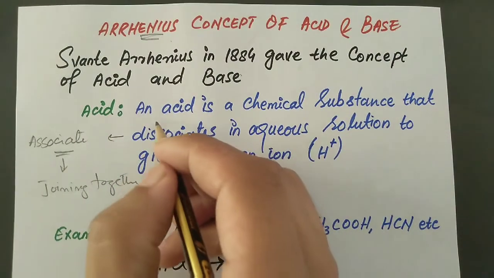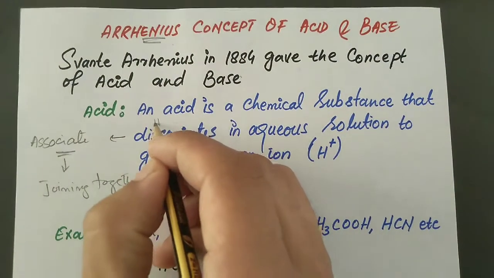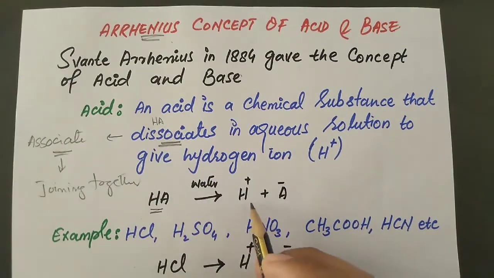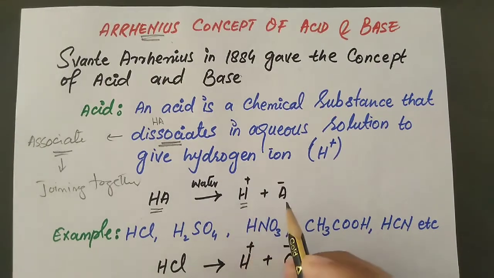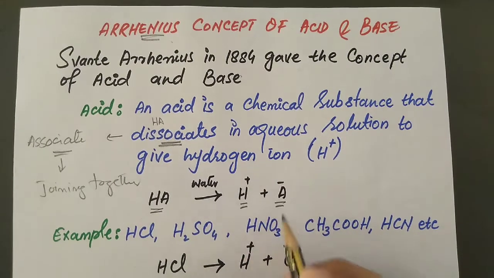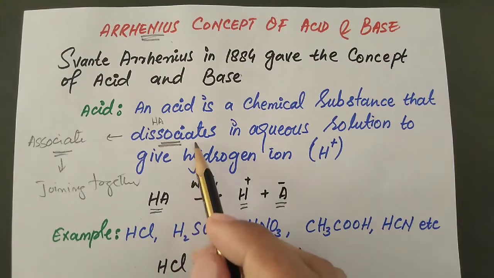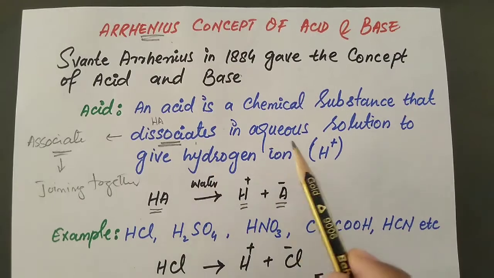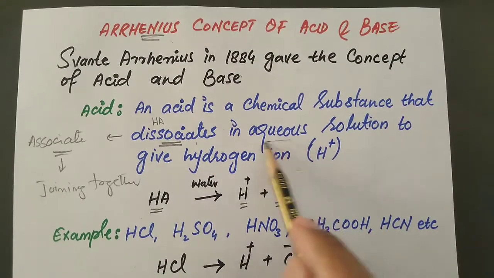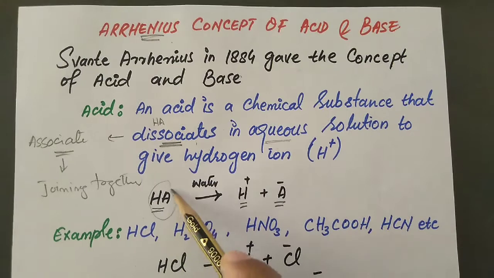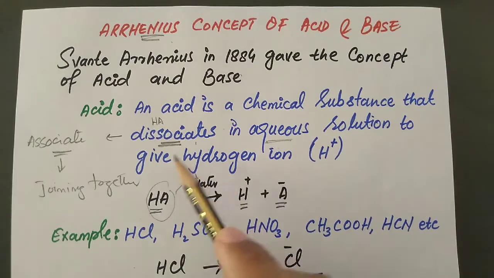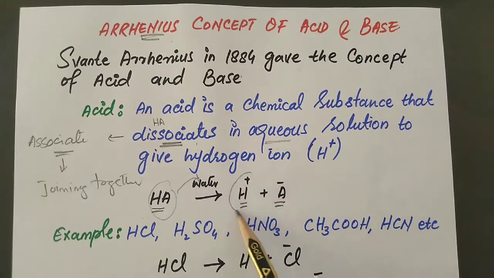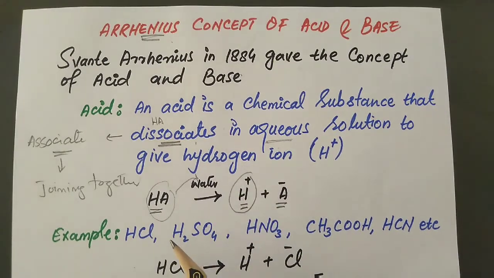For example, consider a general acid, HA. When this HA acid departs from one another into their respective ions, this is called dissociation. So an acid is a chemical substance that dissociates in aqueous solution. What is aqueous solution? When you add this acid into water, it dissociates. It dissociates and gives what? It gives you the hydrogen ion.